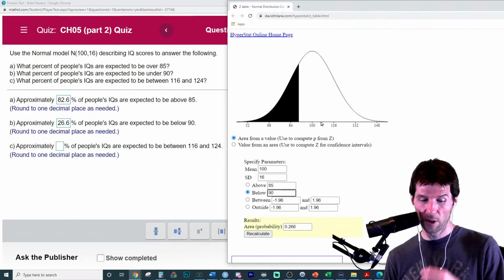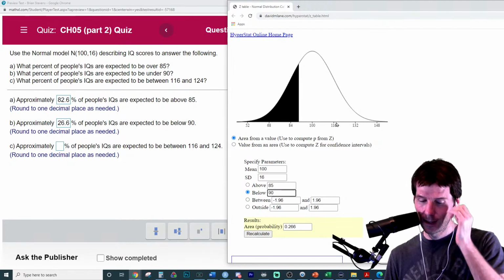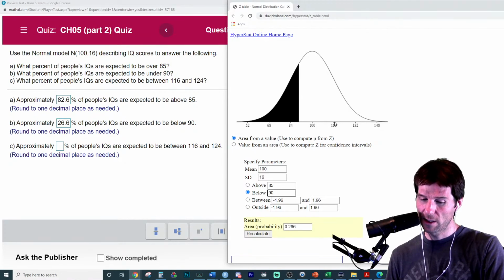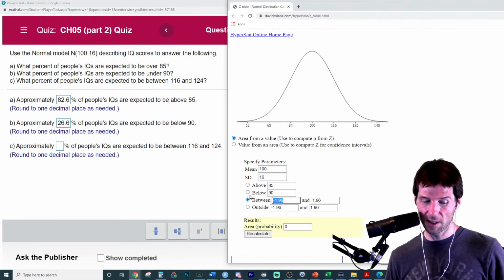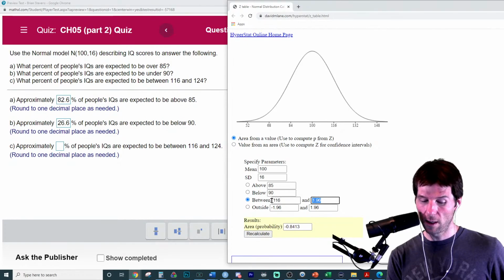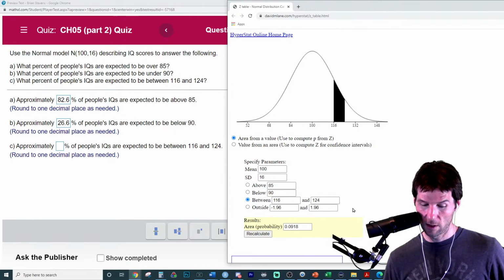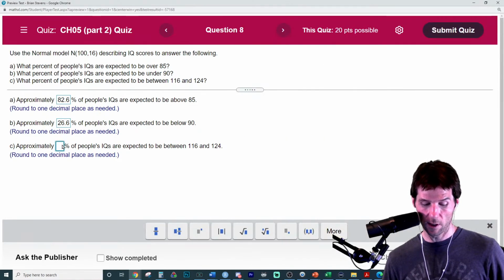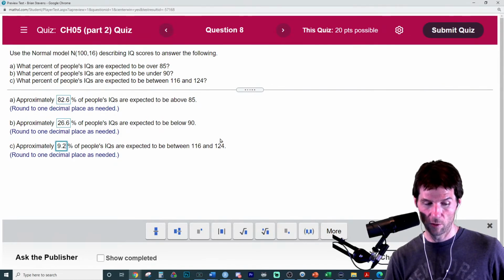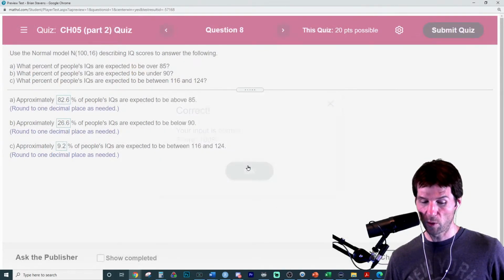This one's pretty tough right here, 116 to 124. That's going to be something like, it's less than 13.5 because that's the area between here. So maybe like 6%. Remember, a good guess can help you for the test. But we know it's going to be graphed from here to about here. So I say about 6%. And the answer is 9.1. So that was the furthest I was off, which rounds to 9.2, not 9.1. Guessed a little bit quickly there.